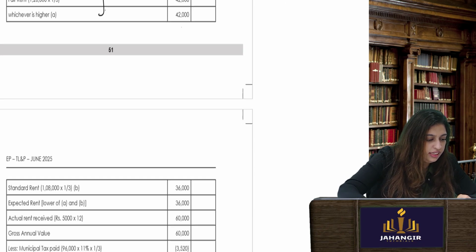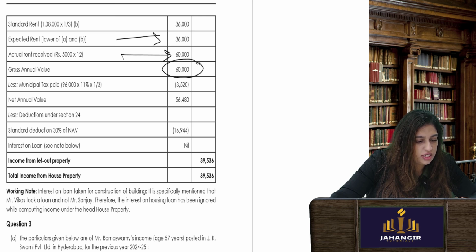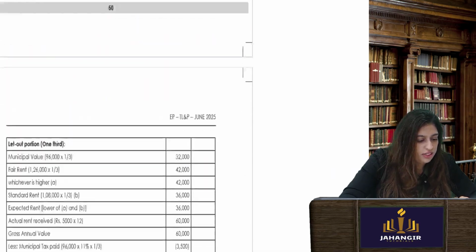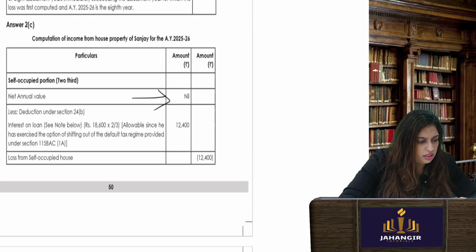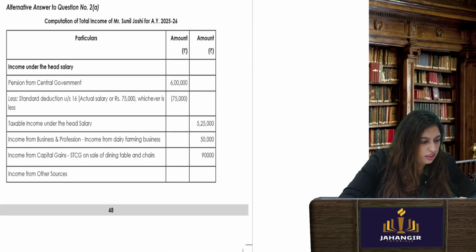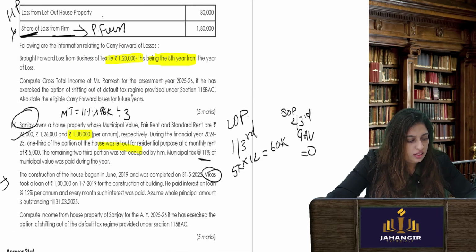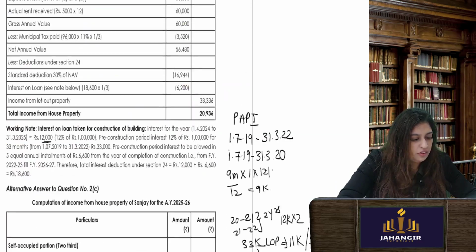Then compare it with standard rent, whichever is lower. Expected actual rent received is 60,000. Your gross annual value will be this much, 3520. How did I get 3520? See, we did it here. When you take municipal taxes, divide by 3.